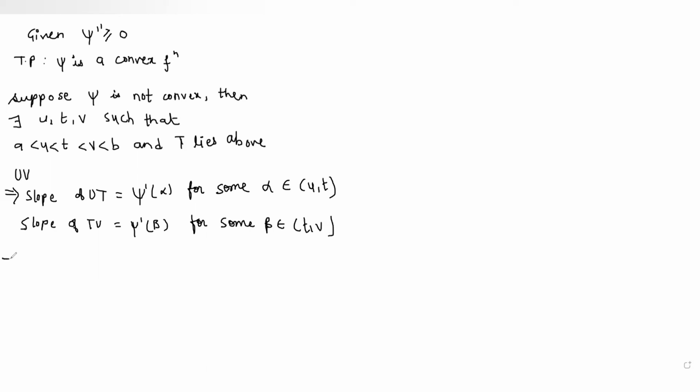Now this implies that this psi dash of alpha is less than this psi dash of beta, where alpha is less than beta. So this implies that psi dash is strictly decreasing. That is, psi dash is strictly decreasing.